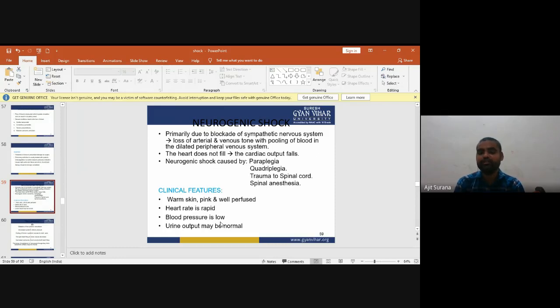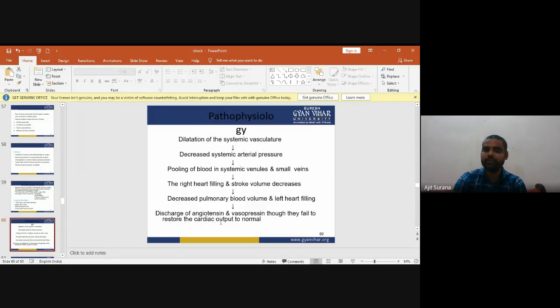Neurogenic shock is mainly caused by paraplegia, quadriplegia, trauma to the spine, or spinal anesthesia. Clinical features of neurogenic shock are warm skin, pink and well perfused, rapid heart rate, low blood pressure, and urine output may be normal.